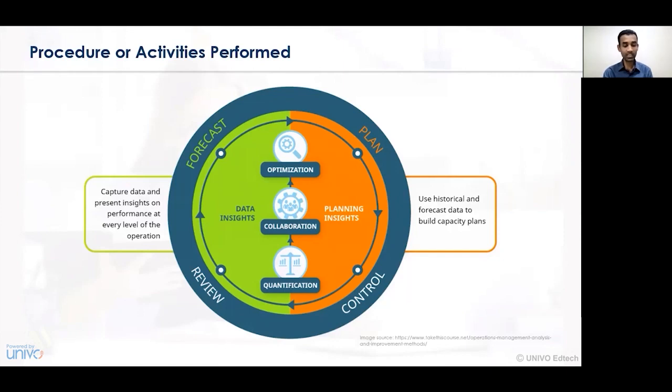Now let's understand the procedure or activities that are performed in the operations system. In this diagram, you can see that four activities are conducted in a major way. The first one is the concept of planning. Then we have the control. Then we need to take the review, and then lastly the forecast.